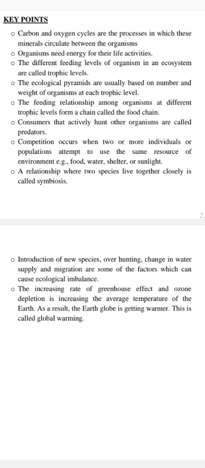When carbon dioxide is emitted, it is added into the atmosphere. As soon as it is added into the atmosphere, carbon dioxide helps to raise the temperature of the earth, and when the earth's temperature is increasing, this is called global warming.